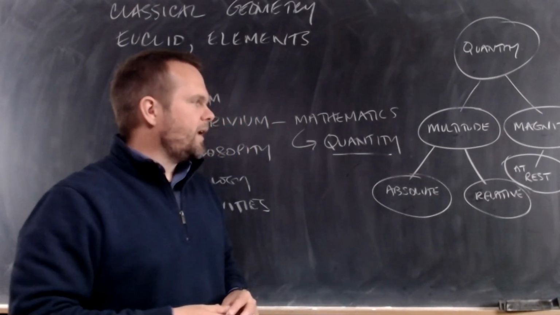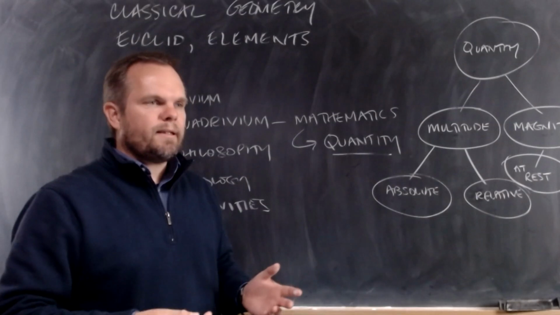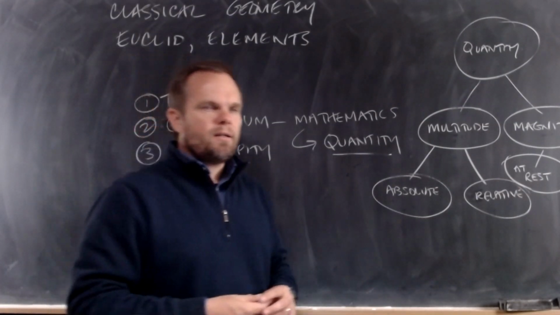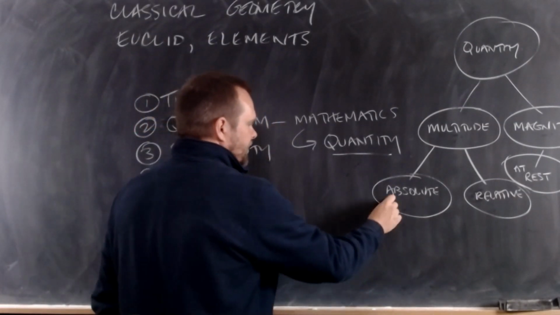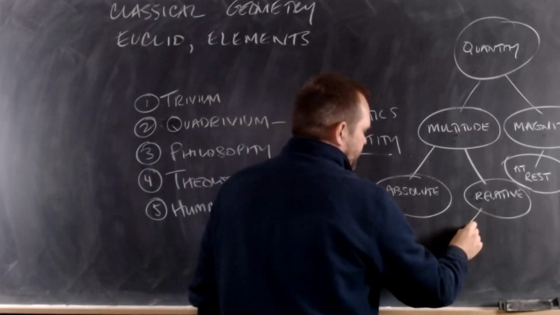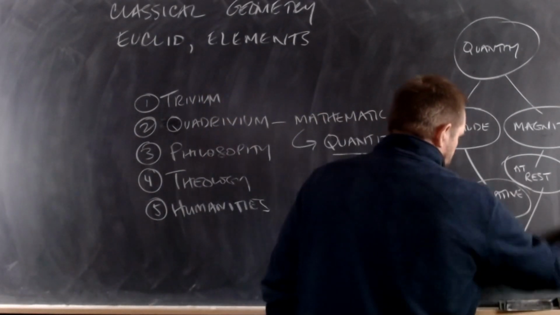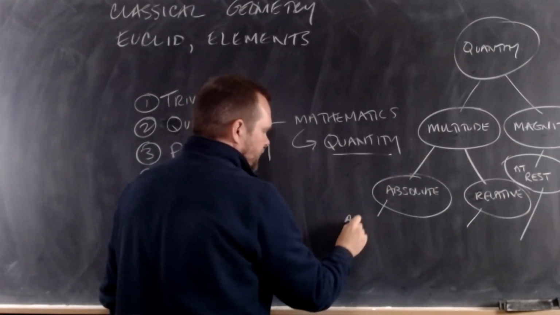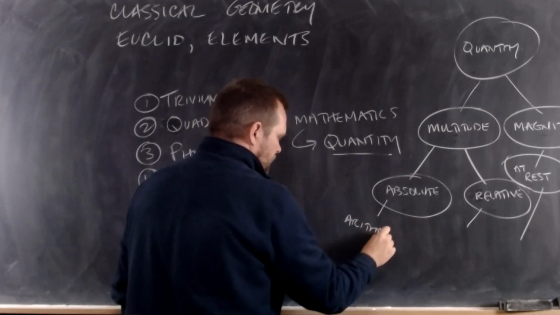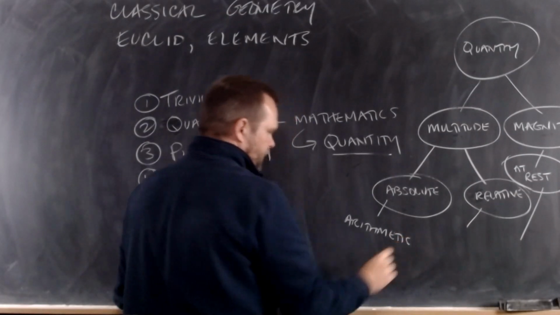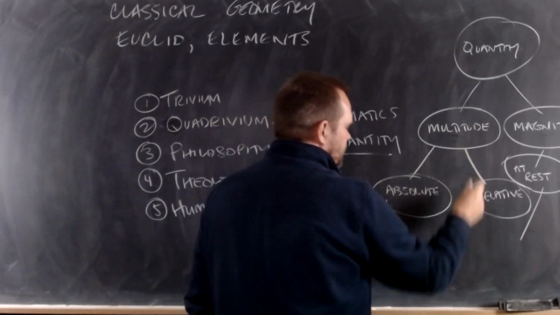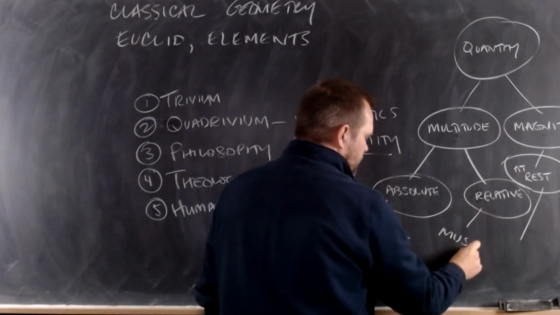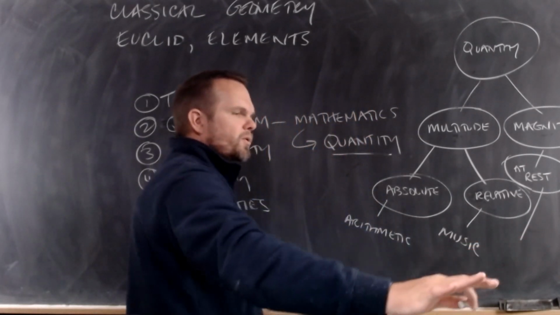4 different kinds of quantities that we have to study, and each of these is studied by a different science. Absolute multitude is studied in arithmetic. Relative multitude is studied in music. Not a modern music class.